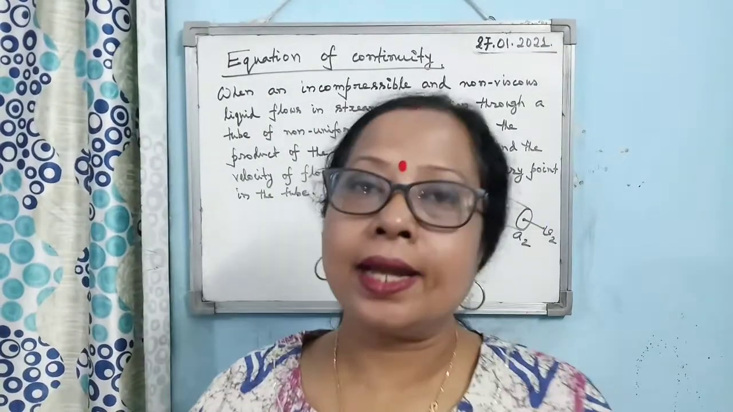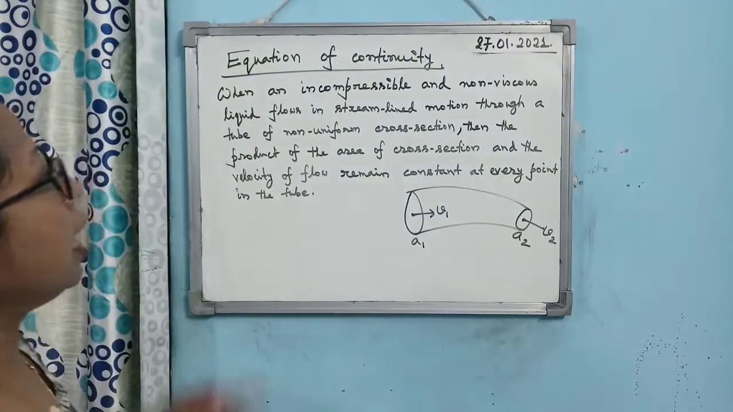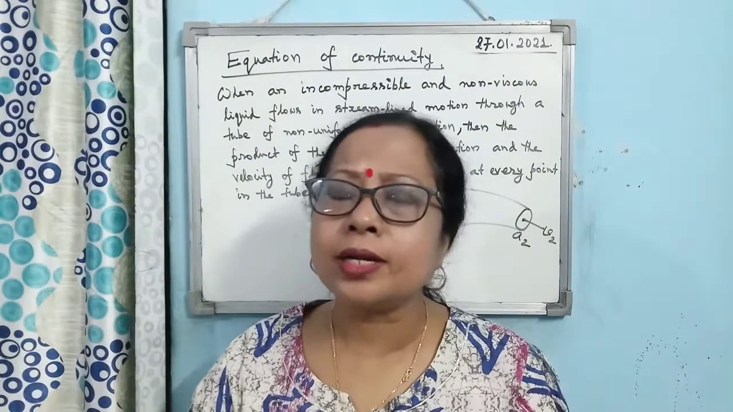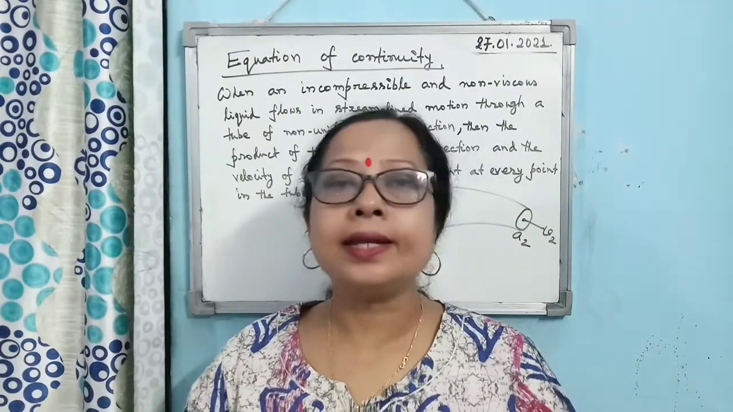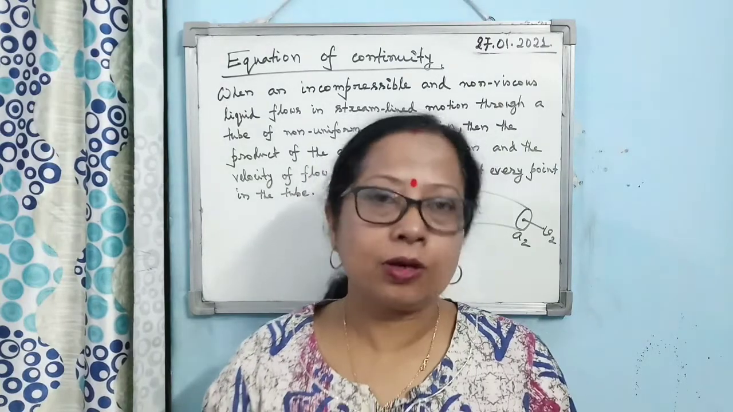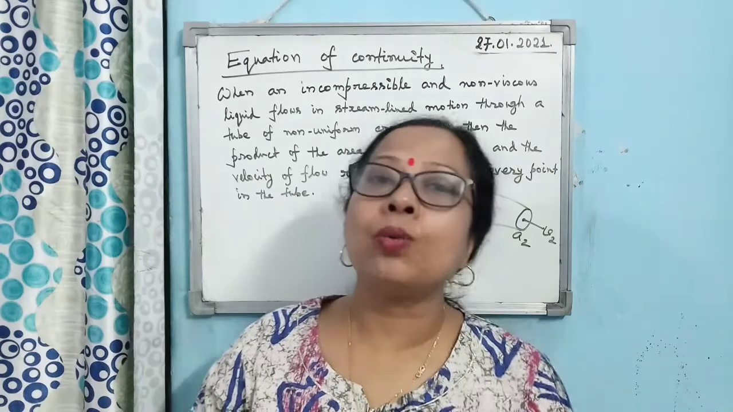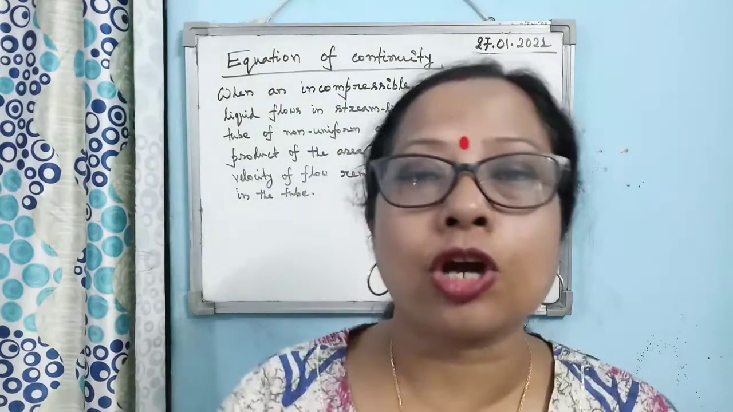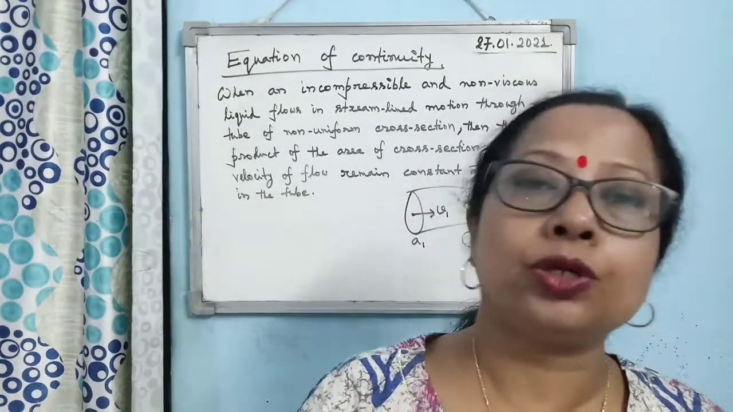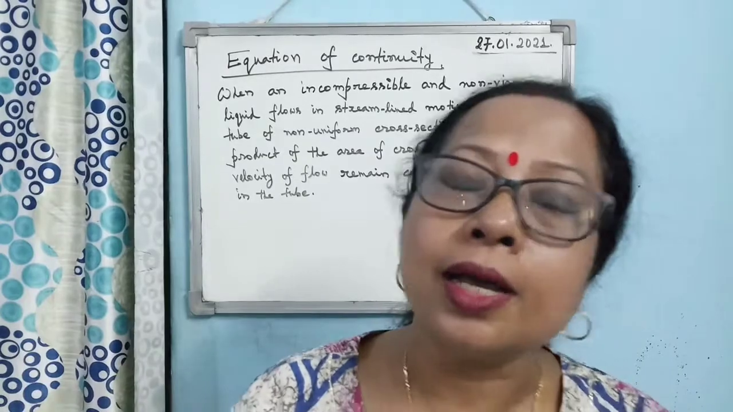When a non-viscous, incompressible liquid, non-viscous and incompressible meaning an ideal liquid, is in streamlined motion, not turbulent, passing through a tube, then the product of the cross-sectional area of the tube and the velocity of the liquid remains constant at every point of the tube.